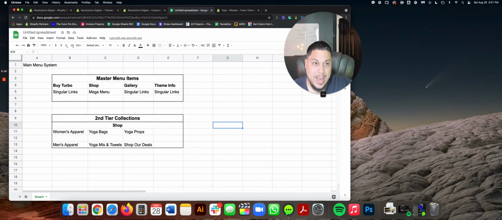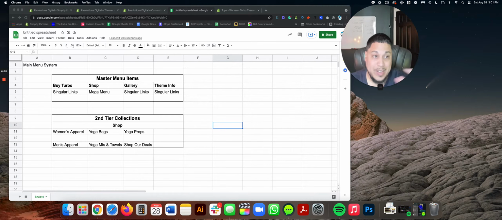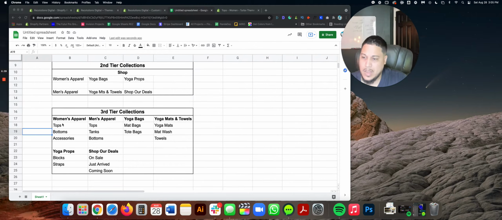Okay, so we have a master menu. We have our second tier collections. We're identifying them, okay? Because the first tier, the master collection, is called shop. Shop is the master one. The second tier is collections. Now, what's the third? The third is what follows up right underneath each of these second tier collections. I'm going to fill that out too. And finally, we have our third tier collection. So long story short, this is how our planning looks like.